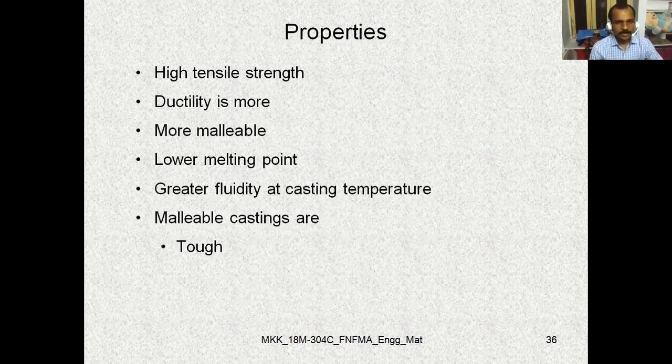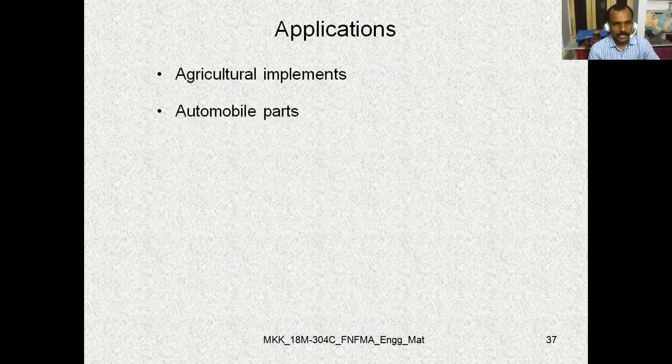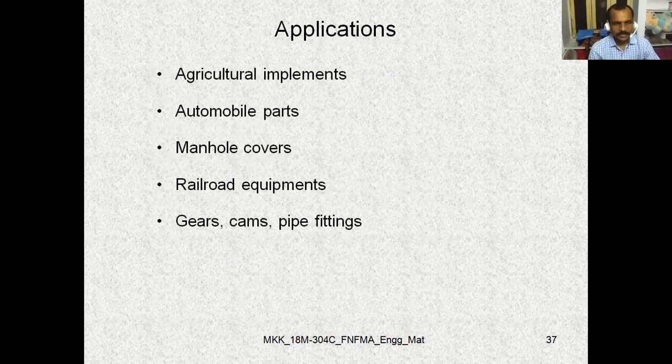Malleable castings are tough, strong, shock resistant. So coming to the malleable cast iron applications, it is suitable in agricultural implements, automobile parts, manhole covers, railroad equipments, gears, cams and pipe fittings, electrical switch gear castings.